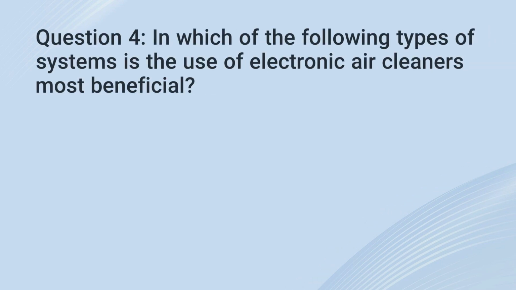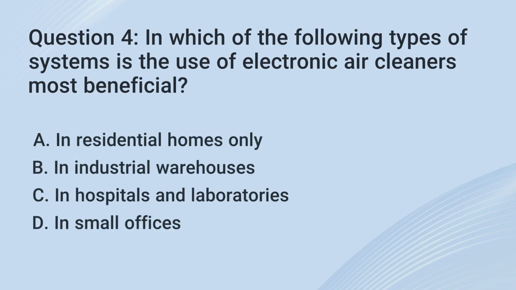4. In which of the following types of systems is the use of electronic air cleaners most beneficial? A. In residential homes only. B. In industrial warehouses. C. In hospitals and laboratories. D. In small offices.